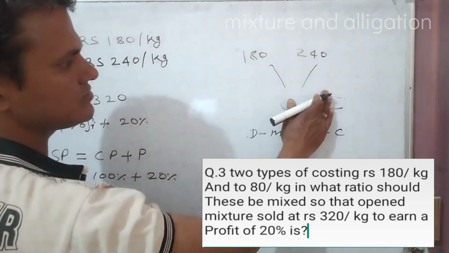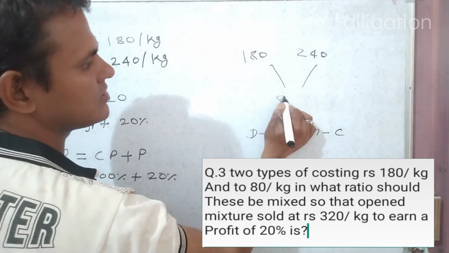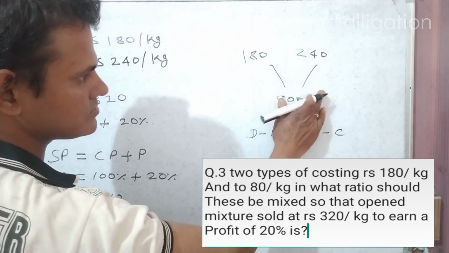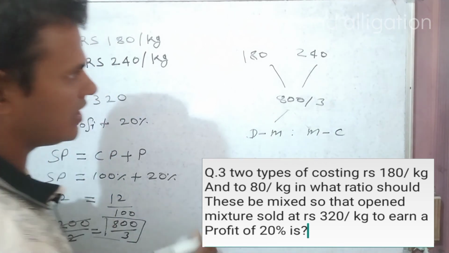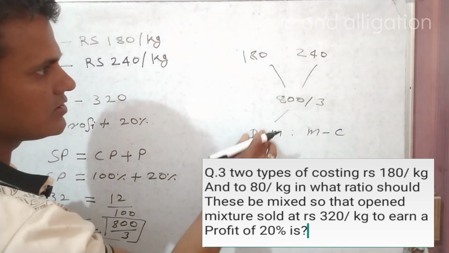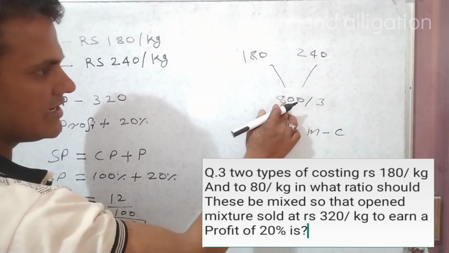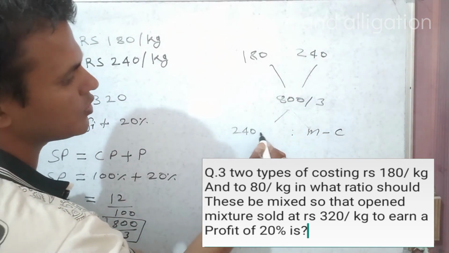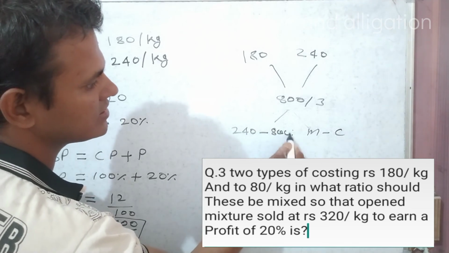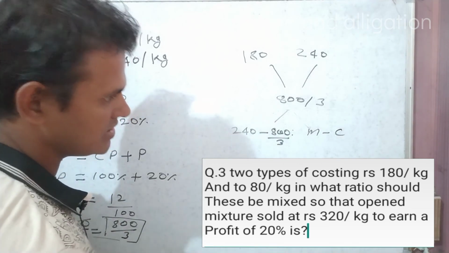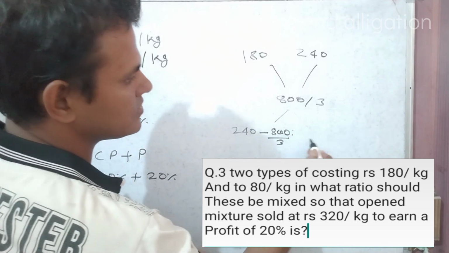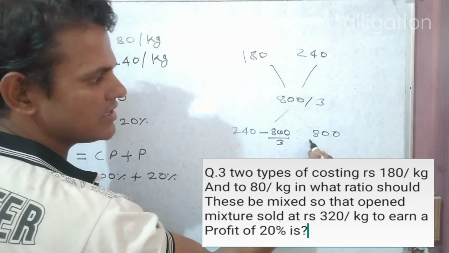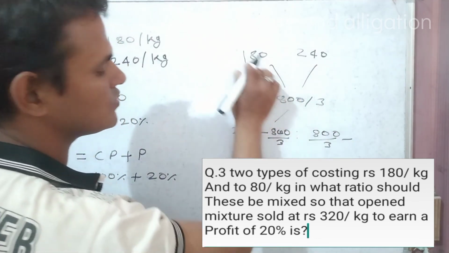Now dearer value minus mean value: 240 minus 800 by 3, ratio, mean value minus cheaper value: 800 by 3 minus 180, right?